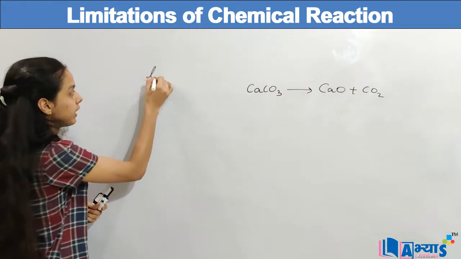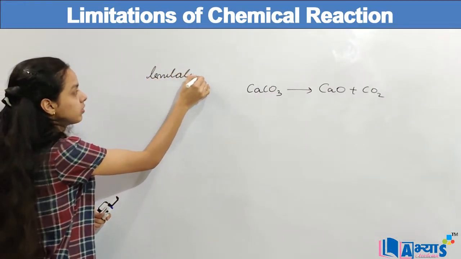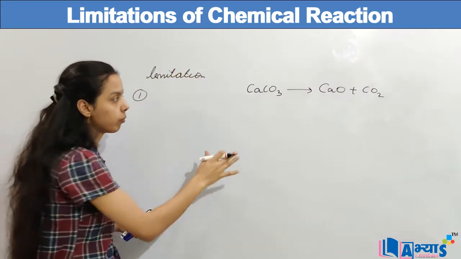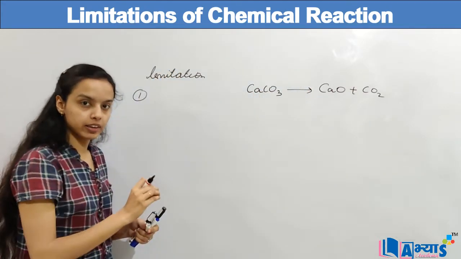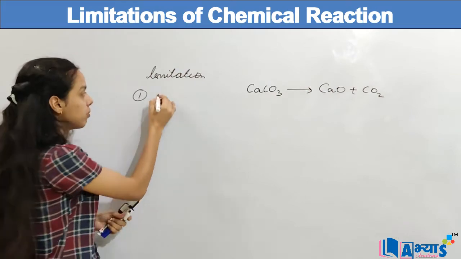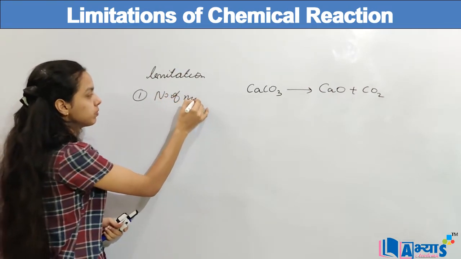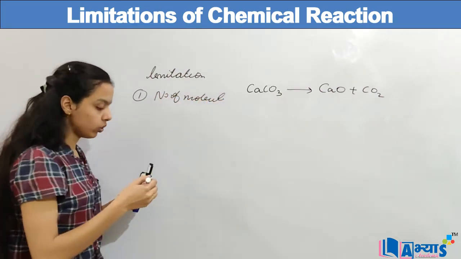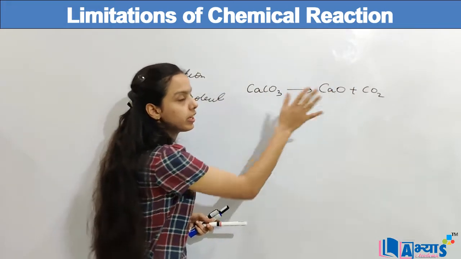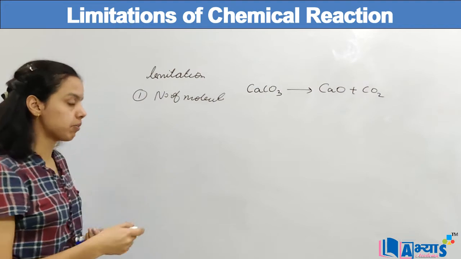So the first limitation is that we cannot understand how many molecules of each of the reactants and the products are obtained. That means there is no idea of the number of molecules. And when we don't have the number of molecules, we cannot find the ratio of the reactants and the ratio of the products. That is the first limitation.